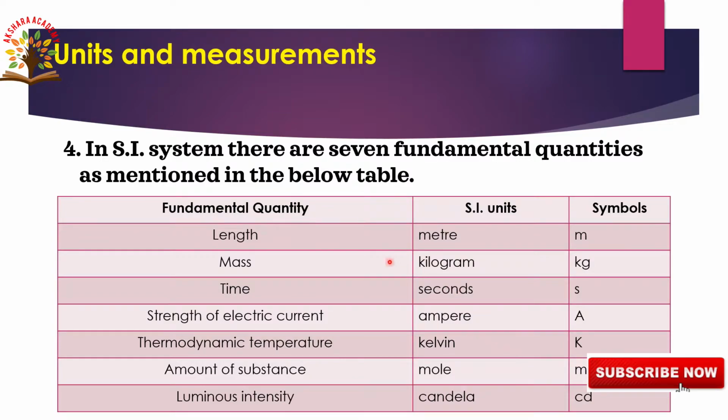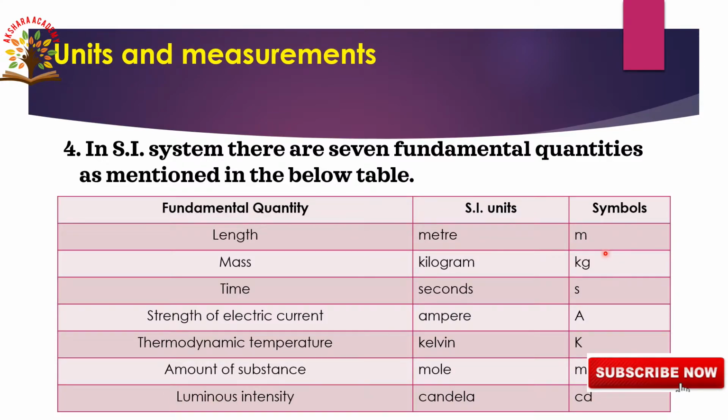Now the SI units. The SI unit of length is meter, of mass kilogram, of time second. The SI unit of strength of electric current is ampere. The SI unit of thermodynamic temperature, or we can simply say temperature, is Kelvin. The SI unit of amount of substance is mole, and the SI unit of luminous intensity is candela.